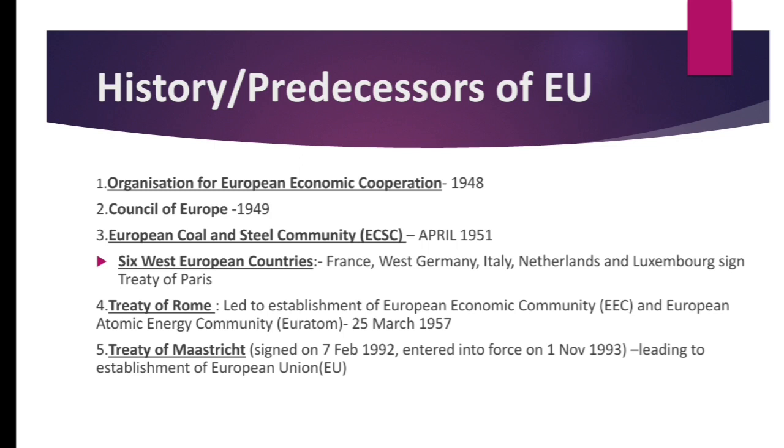Then comes the Treaty of Rome. It led to the establishment of European Economic Community, EEC, again important for short answers, and European Atomic Energy Community or Euratom, and it was formed in the year 1957 on 25th of March. Then Treaty of Maastricht was signed on 7th of February 1992, leading to establishment of European Union. However, it entered into force on 1 November 1993.